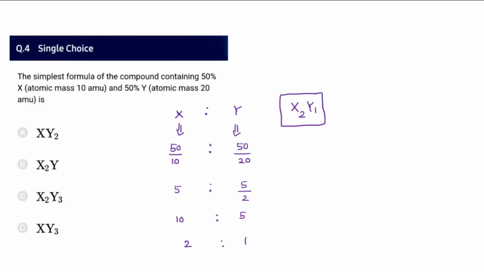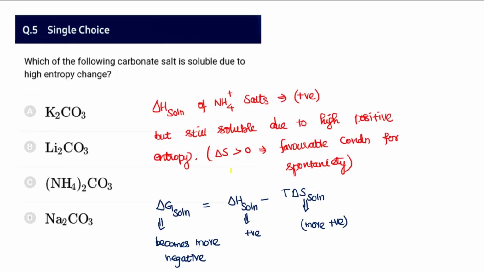And coming to the fourth one, the simplest formula is asked for, so you can divide by their atomic weights. So 50 by 10, 50 by 20 leads to 2:1. Therefore X2Y1, that is found in option B.